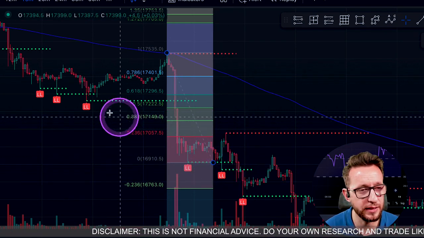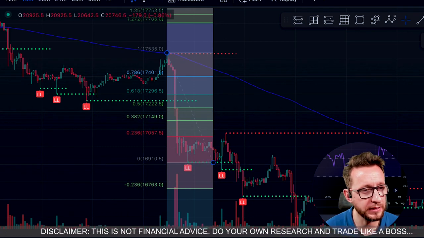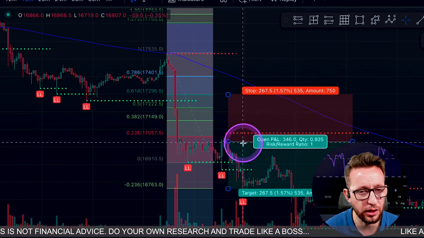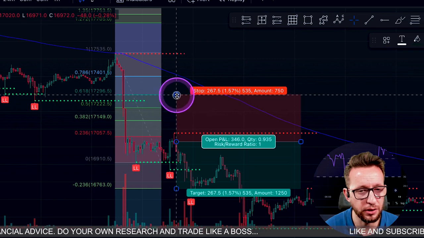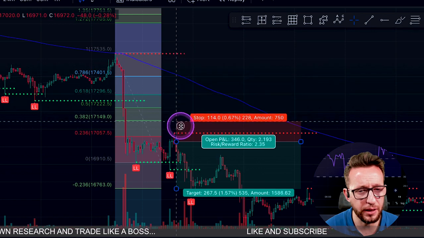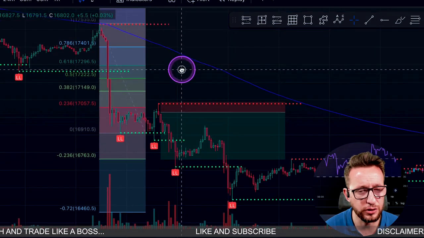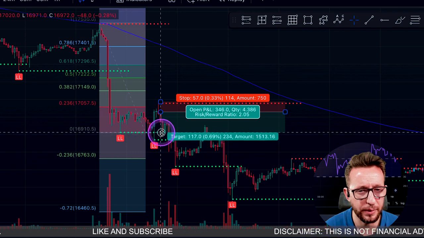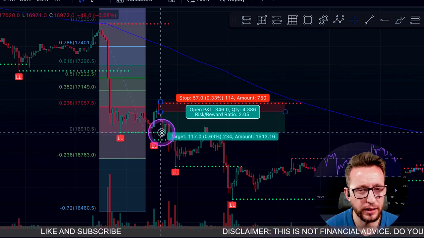As you can see, it has. This is where our entry would have been, just about here. As it comes up, we would have probably got the next close. So there would have been our stop loss. We'll be able to put our stop loss on the top of this one here or up here. We're going to put it here, and then we're going to look for a 2-to-1 risk to reward. This would have been an extremely small trade, but that would have been a win as well.